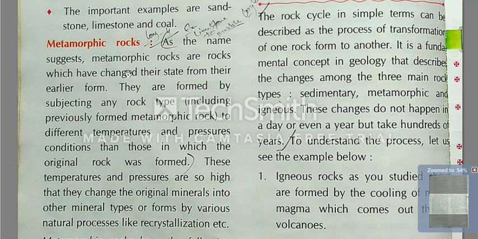Means these are the types of rocks which change their state, their condition, their formation from their earlier, previous form.